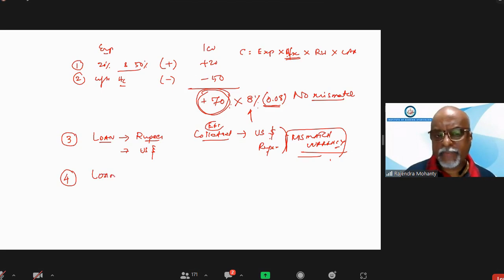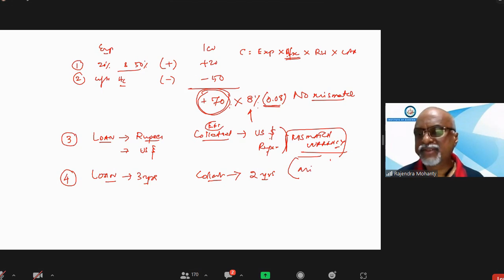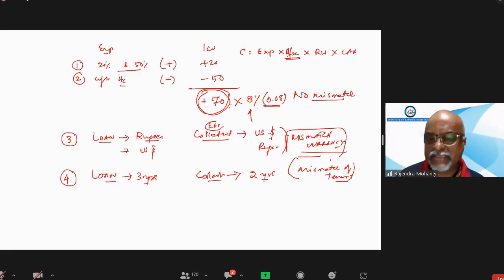Now, the fourth thing. Suppose a term loan is given for a period of 3 years. The collateral which is obtained is available for 2 years. Again there is a mismatch of tenure, or time period mismatch. If both are the same period, then there is no mismatch.